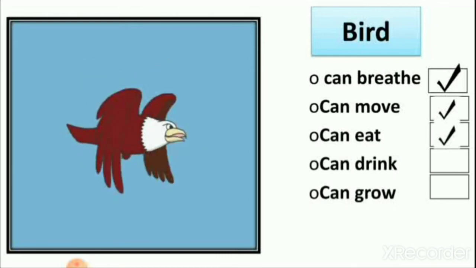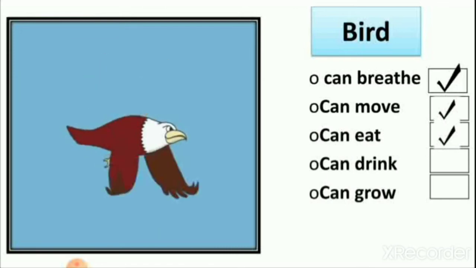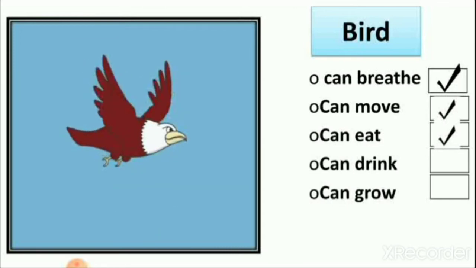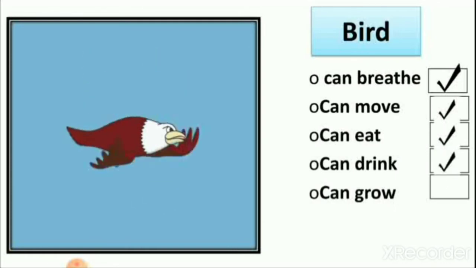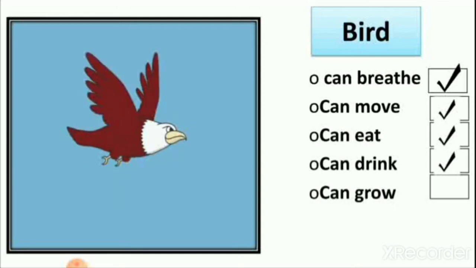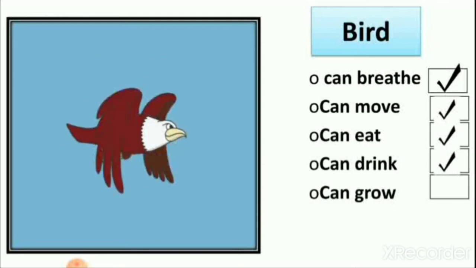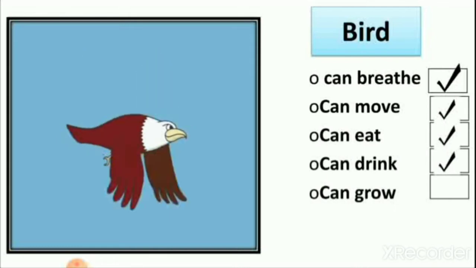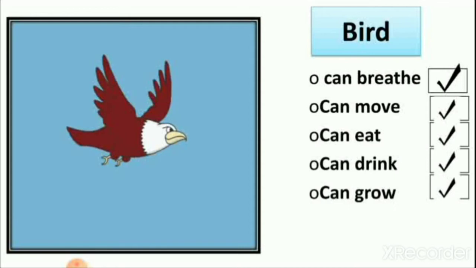Bird eats seeds from the plants. Then bird can drink water. Yes, bird can drink water. And can bird grow? Yes, bird grows from eggs. So here we write all these things bird can do.